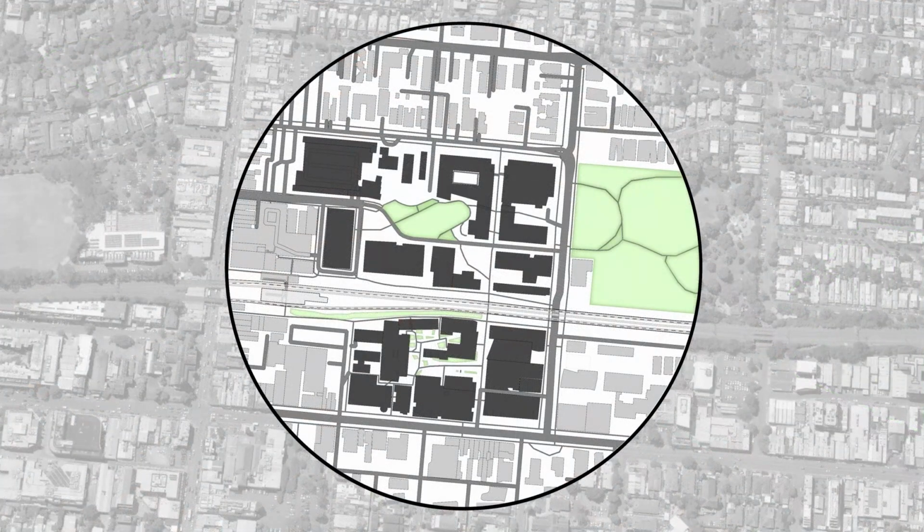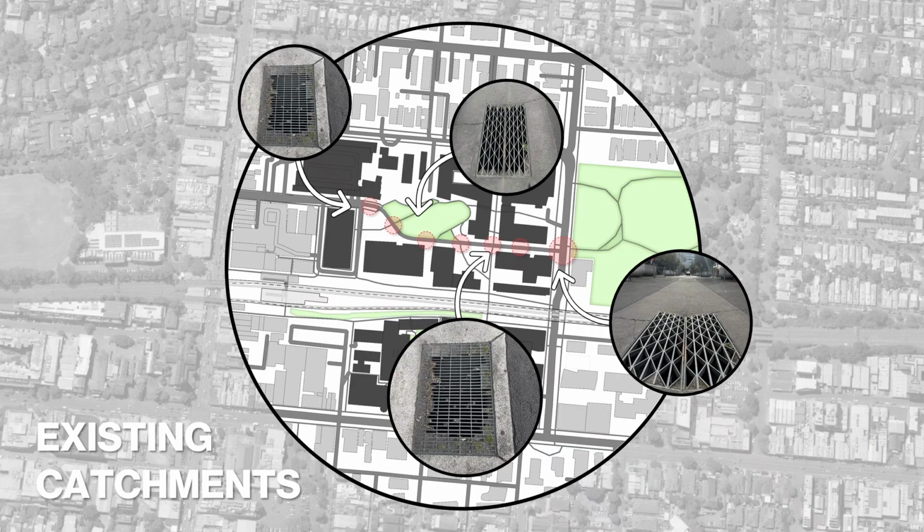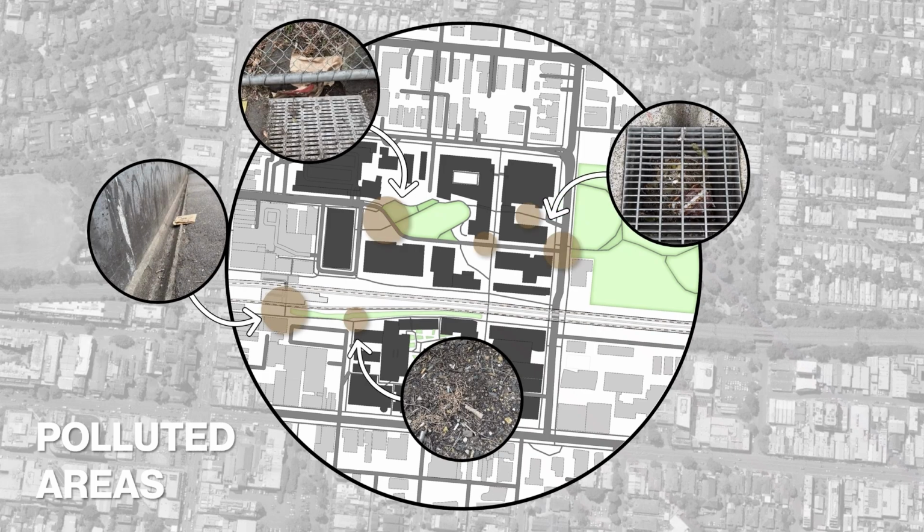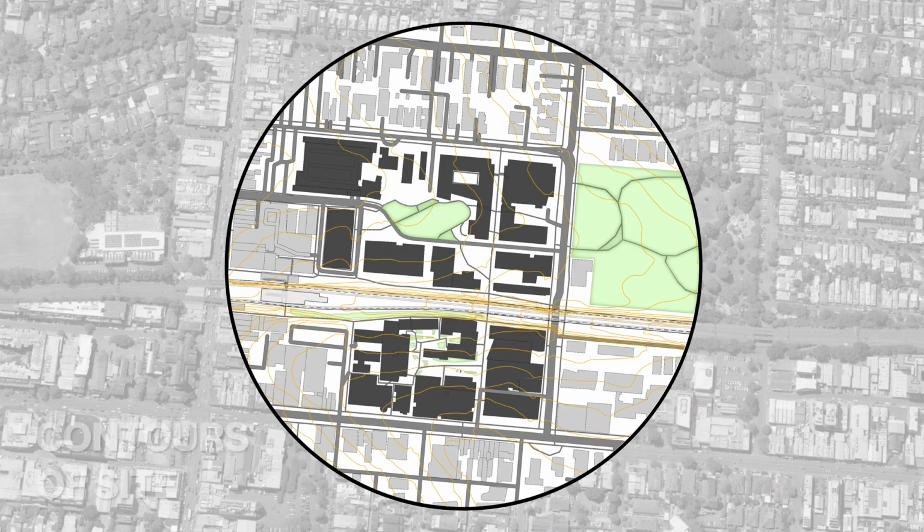Looking more closely at the site conditions, we identified several poor water catchment areas where surface runoff currently pools or drains inefficiently. These are often linked to the polluted zones formed by hardscapes and limited vegetation. Our contour analysis shows the site naturally slopes towards the east side of campus. This existing gradient provides an opportunity for stormwater to flow and collect naturally, a key driver in positioning our proposed wetland system.